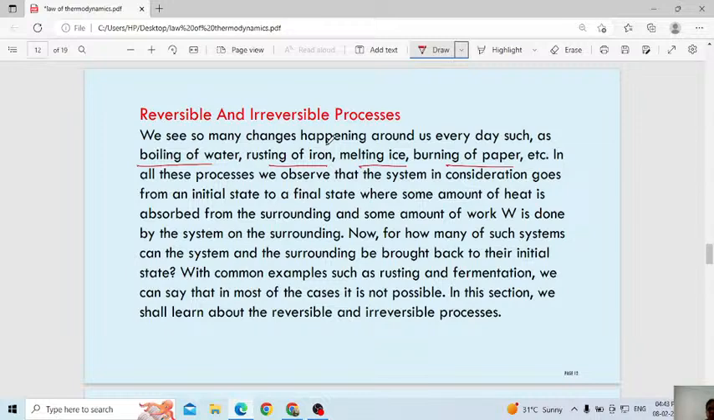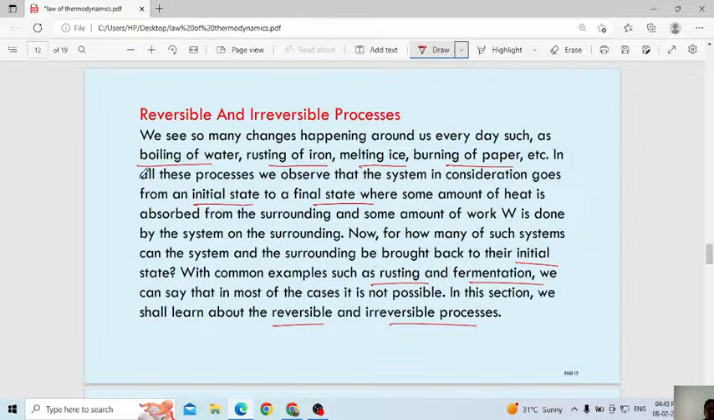In all these processes we observe that the system goes from initial state to final state, where some amount of heat is absorbed from the surrounding, and some amount of work is done by the system on the surrounding. Now for how many of such systems can the system and surrounding be brought back to their initial state? Rusting, fermentation, we can say in most of the cases it is not possible. In this section we shall learn about reversible and irreversible processes. This is only the introduction.